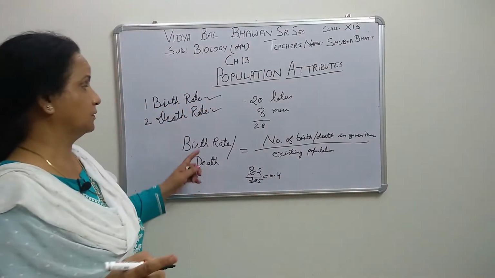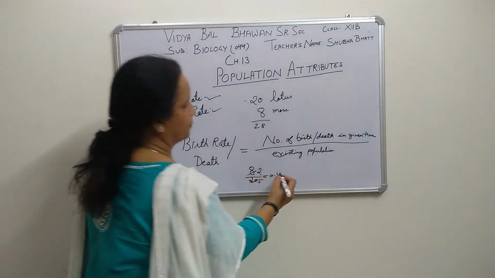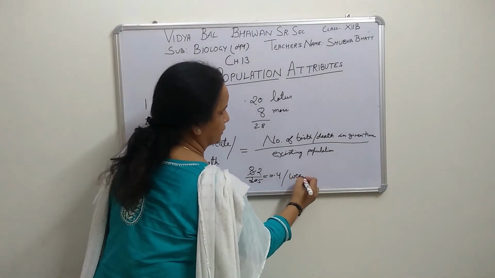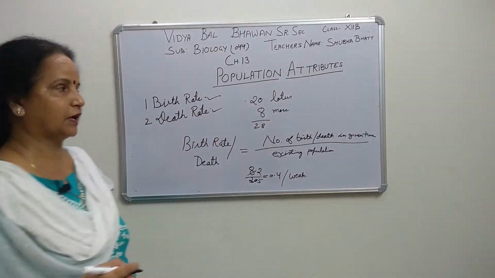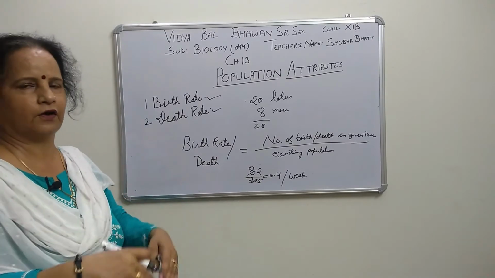The death rate, birth rate is 0.4, right, 0.4 per week. I am telling you that a 1 mark question will be there: the number of births, find out the birth rate, how many are present there and how many are added or dead.